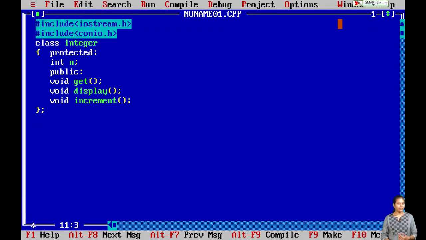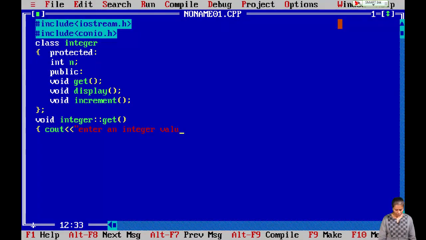Now I have declared the functions. Now I will define the functions. So let me define the function by writing void, the class name, that is integer, then the scope resolution operator, and the function name, that is get. So let me write the code inside the function. Cout enter an integer value, cin n. So we have taken a value for the variable n. So just close the function.